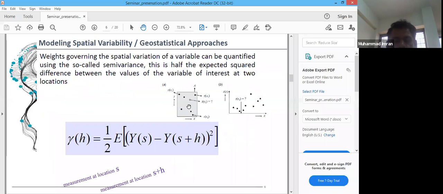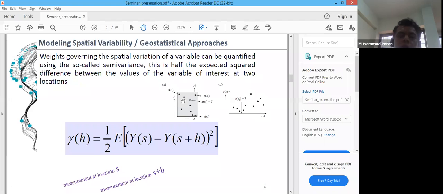For instance, if crop yield at s1 is 680 kilograms per hectare and crop yield at s2 is 700 kilograms per hectare, we calculate the difference of these values, 700 minus 680 kilograms, and the distance between these two points.